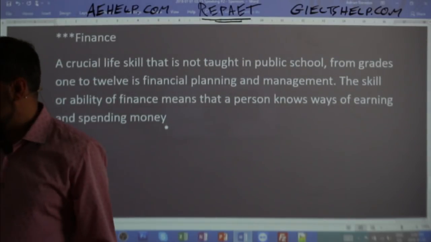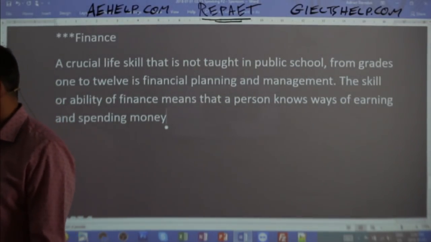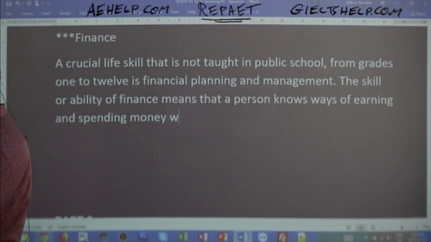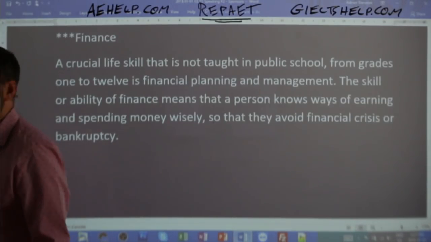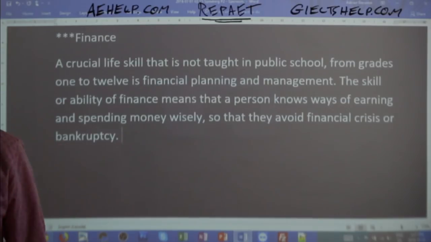So the skill or ability of finance means that a person knows ways of earning and spending money wisely so that they avoid financial crisis or bankruptcy. Right? Okay. Is that enough?